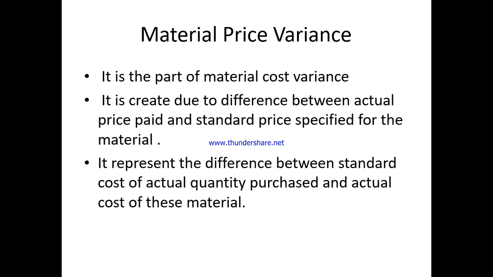First, material price variance. It is a part of material cost variance. It is created due to the difference between actual price paid and standard price specified for a material. It represents the difference between standard cost of actual quantity purchased and actual cost of this material.